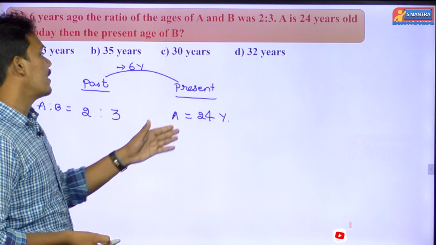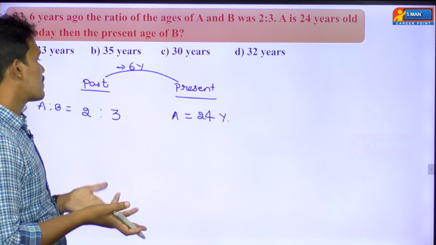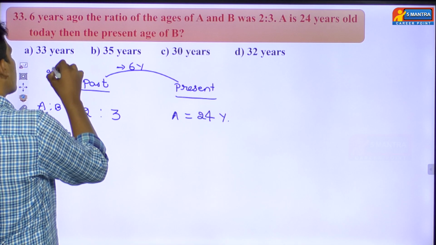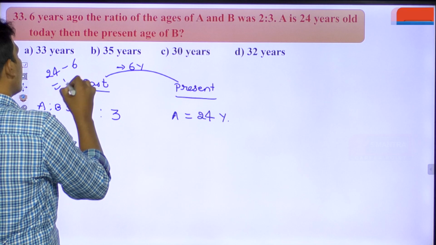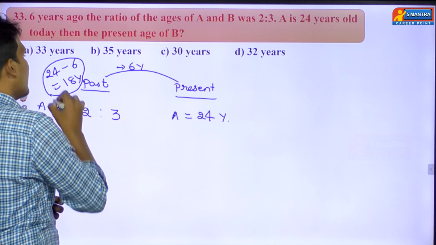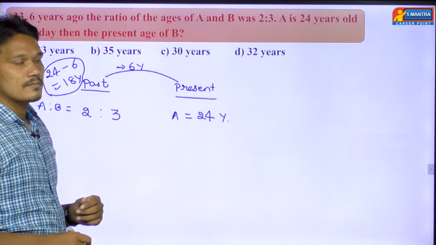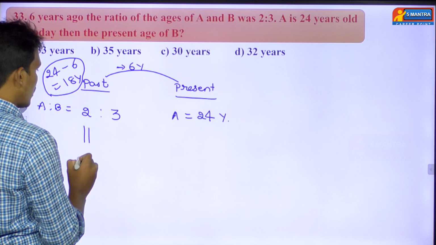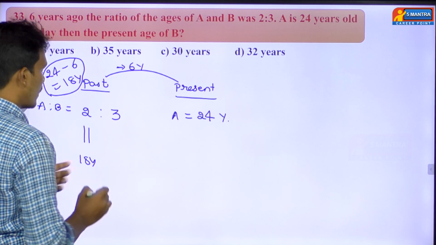Okay. Can't you find A's age 6 years back? 6 years back means what is your answer directly? From this 24, you subtract 6, then you are going to get 18 years. So this is nothing but A's age 6 years back. A's age 6 years back means you can equate these two parts value equal to 18 years. Can't you find this 3 parts value?